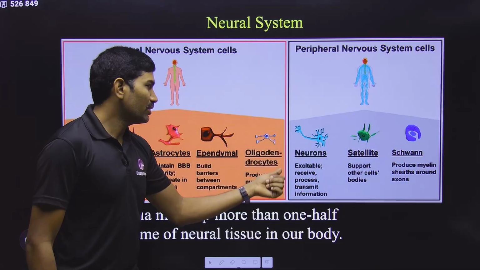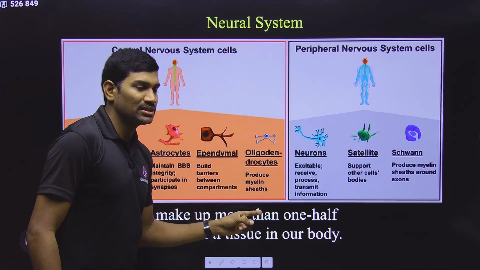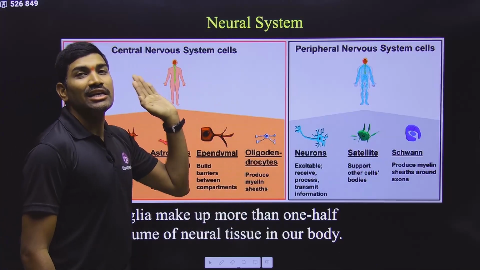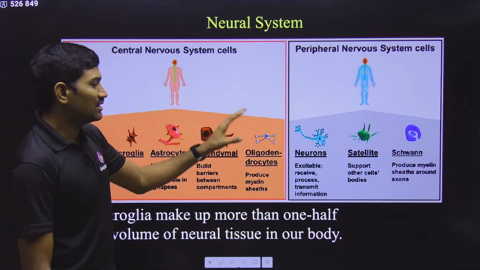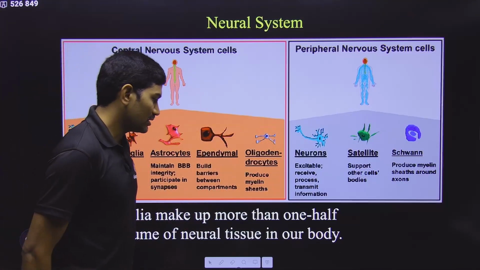But here the important point is, in the case of the central nervous system, who will form the myelin sheath? It is the oligodendrocytes. It is not the Schwann cell. Please understand this. It is a very important one that you need to understand.